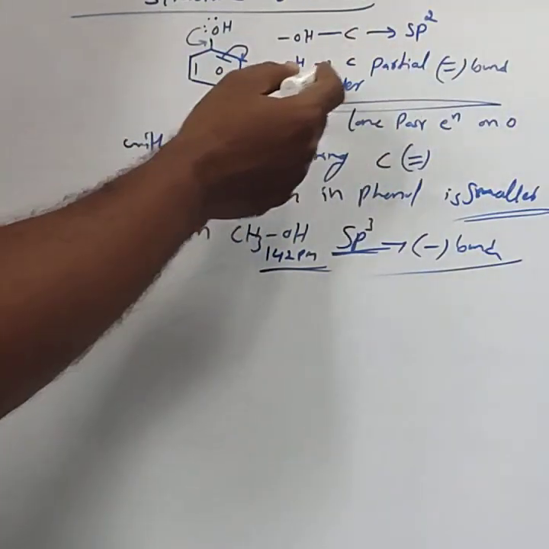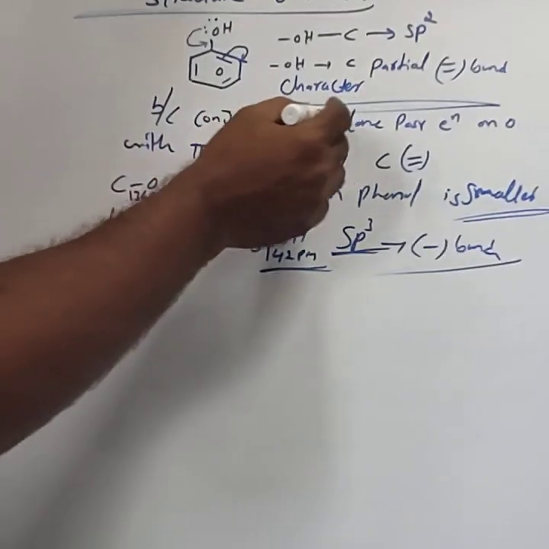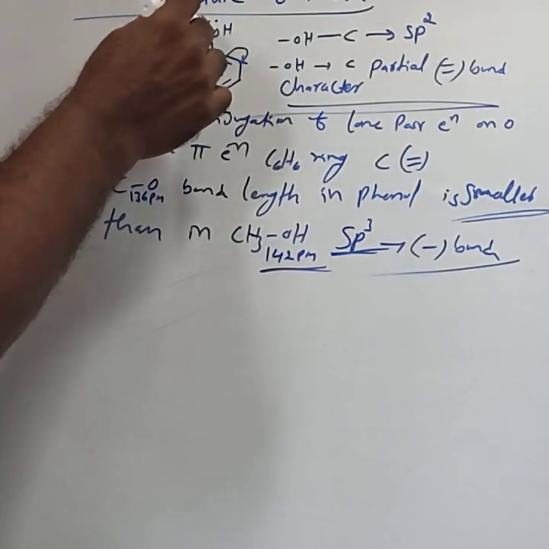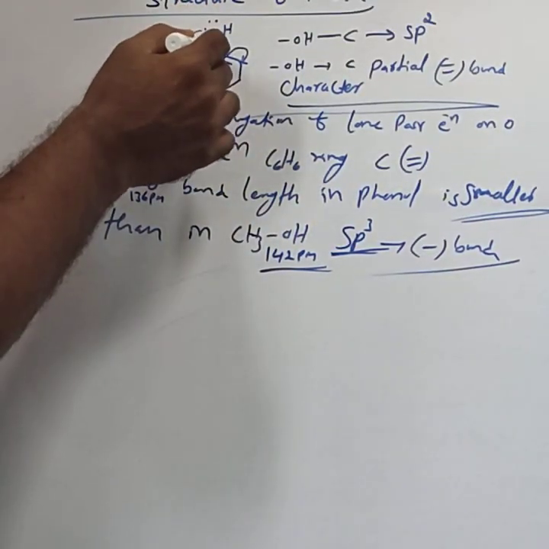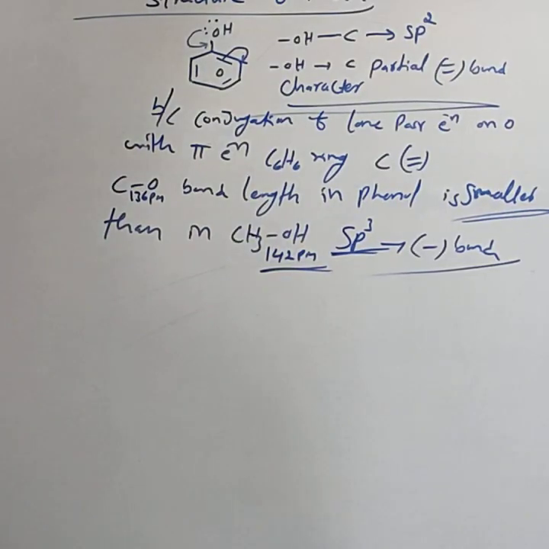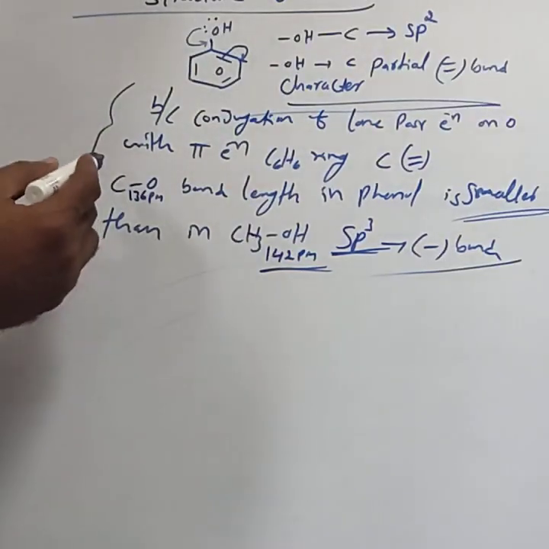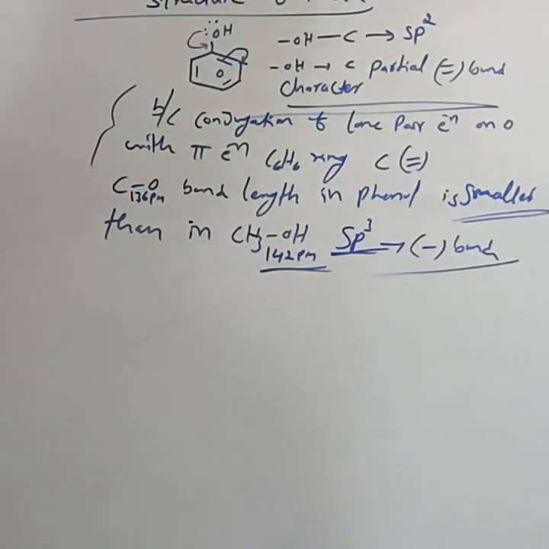It gets partial double bond character because of conjugation, that is, interaction of the lone pair electrons on oxygen with the pi electrons of the benzene ring. Due to partial double bond character, the CO bond length in phenol is smaller than in methyl alcohol. This is about the structure of the functional group.